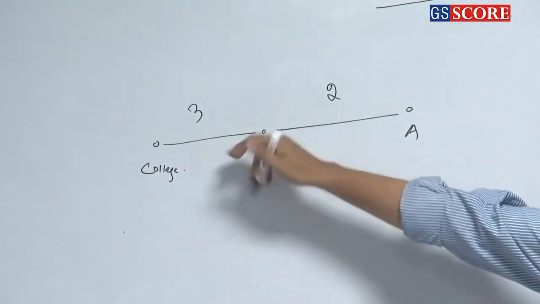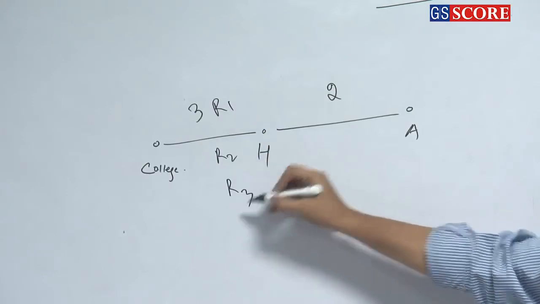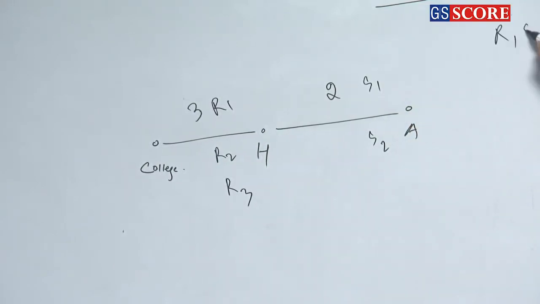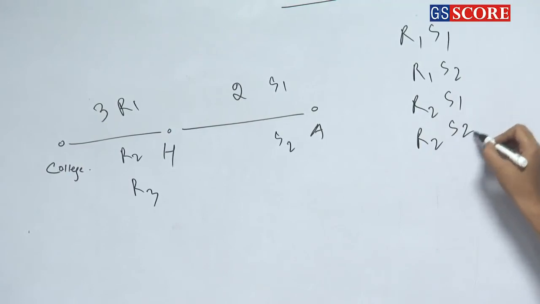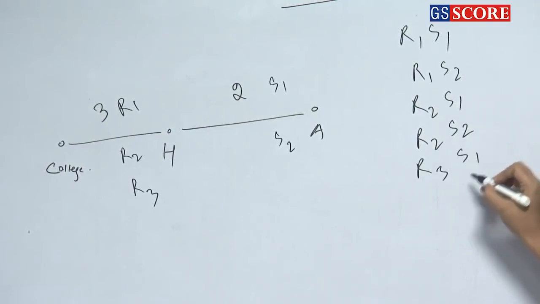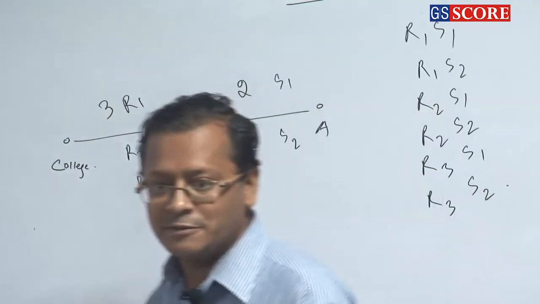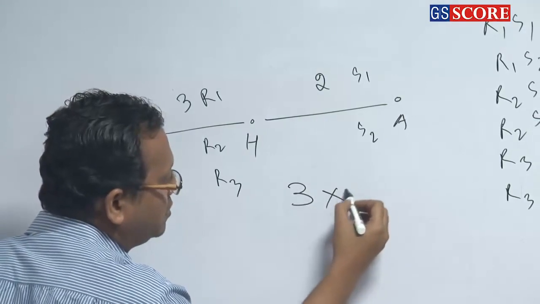The number of ways is, say, route 1, route 2, route 3 and say S1 and S2. So what will be the possible routes? R1 S1, R1 S2, R2 S1, R2 S2, R3 S1 and R3 S2. So how many routes are there? 6. Clear? So which means, what did you do? 3 into 2,